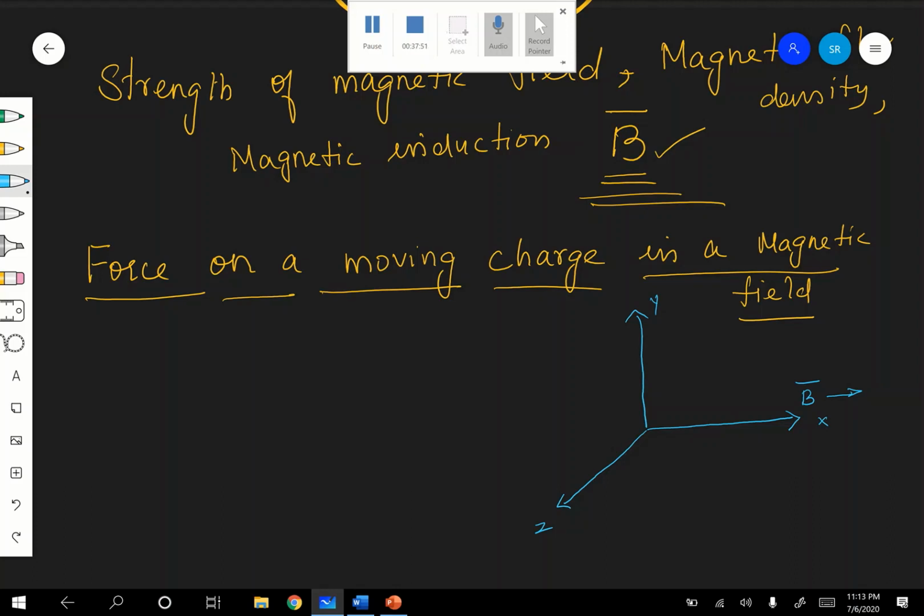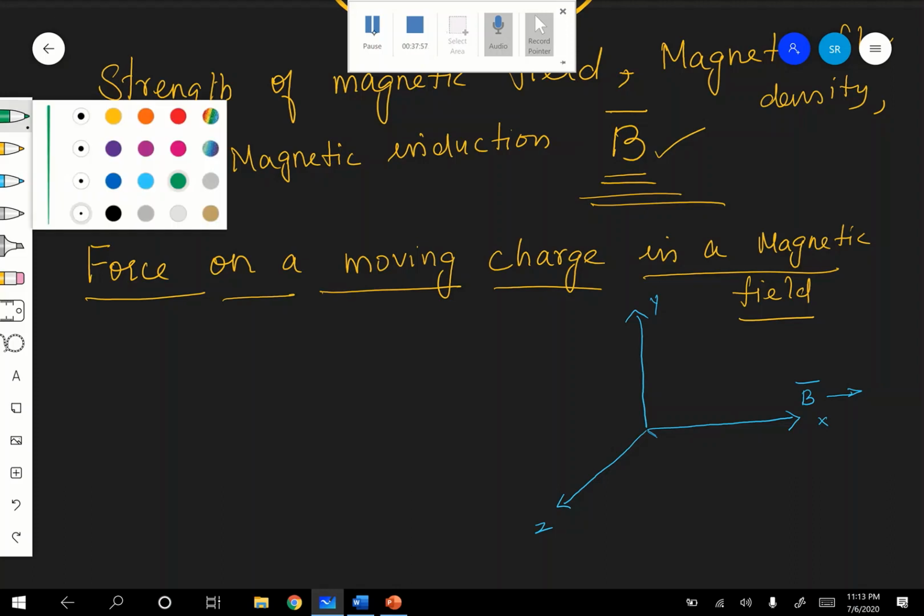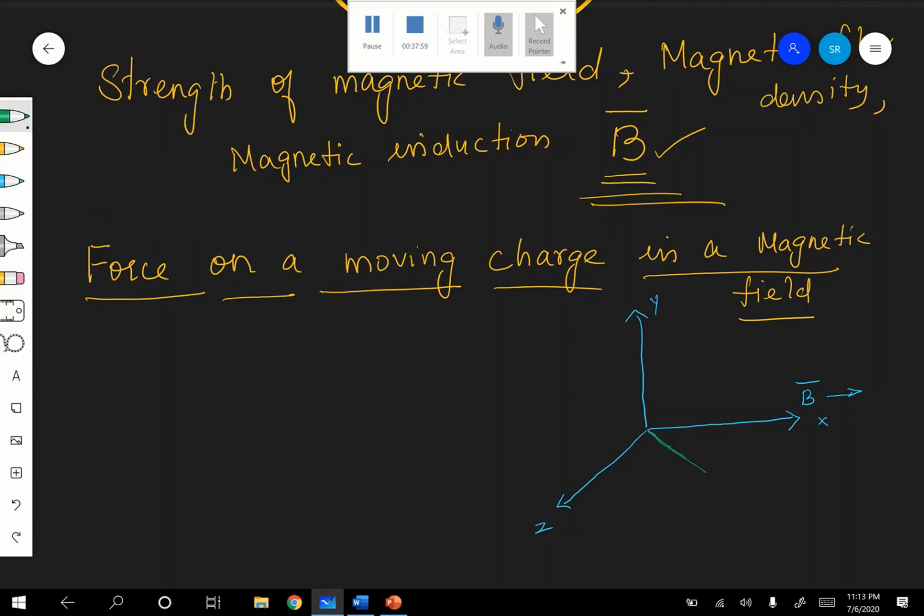Right. Now a charge is moving in this direction. Which charge? A positive charge Q is moving with the velocity V in this direction, making an angle theta with the magnetic field. Are you following?